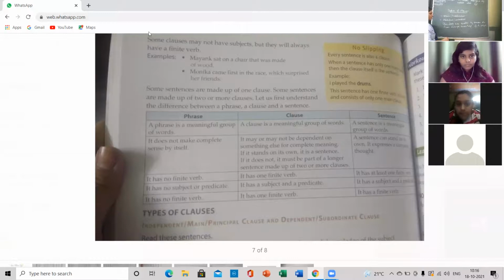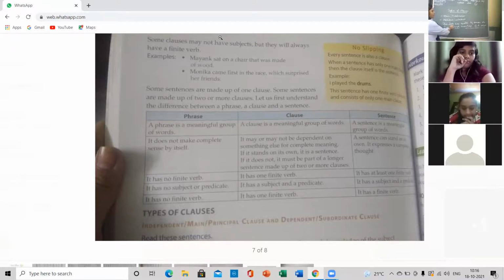This is the main clause, and "who has thorough knowledge of the subject" is the dependent clause. If I write "who has thorough knowledge of the subject," it does not make complete sense. It needs the main sentence to complete its meaning. The subordinate clause needs the main clause to complete its meaning.